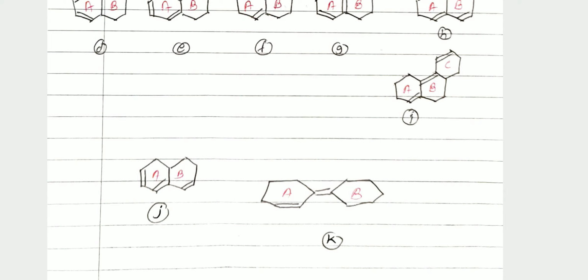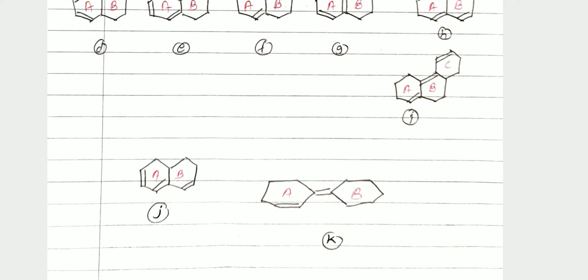Then for calculating the lambda max value of this structure, we take the value for one double bond simultaneously exocyclic to two rings, which is 10. In structure number J, one double bond is exocyclic to ring B, so the lambda max value will be 5. If a double bond is simultaneously exocyclic to two rings, then for calculating lambda max we take 10 nanometer. And if one double bond is exocyclic to one ring, then add 5 nanometer. These are the types of dienes.